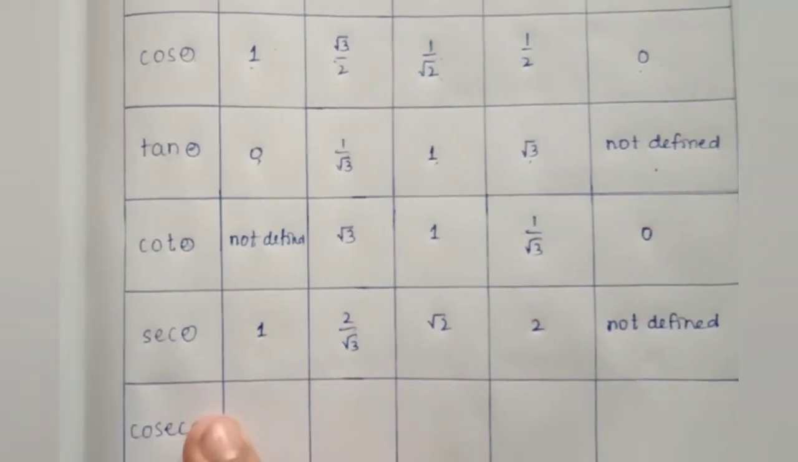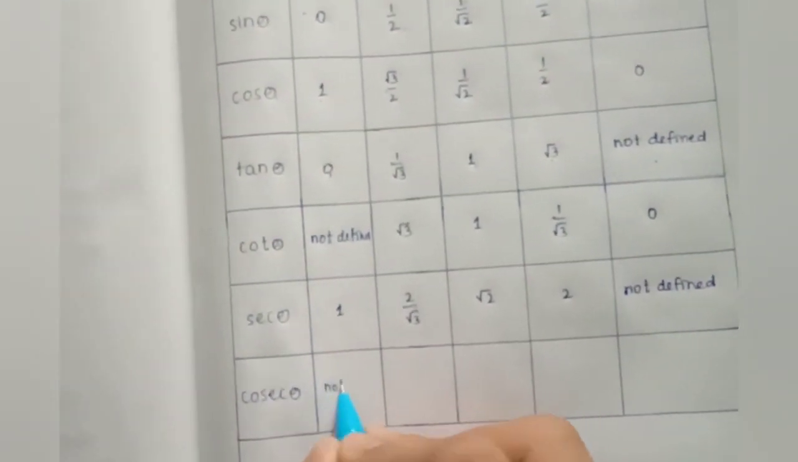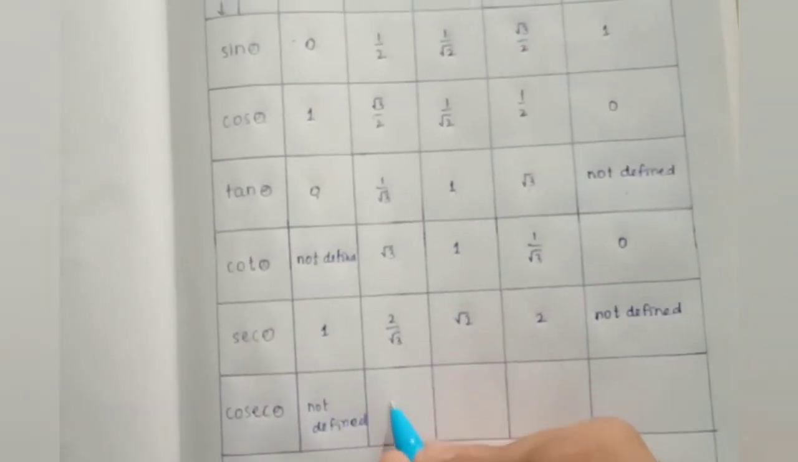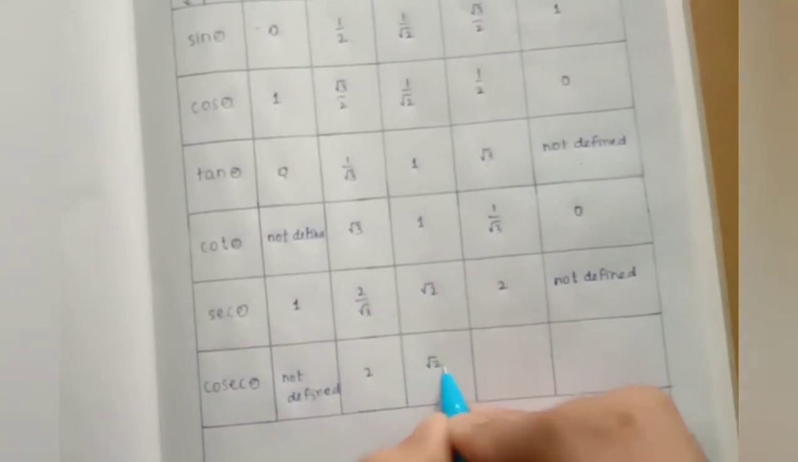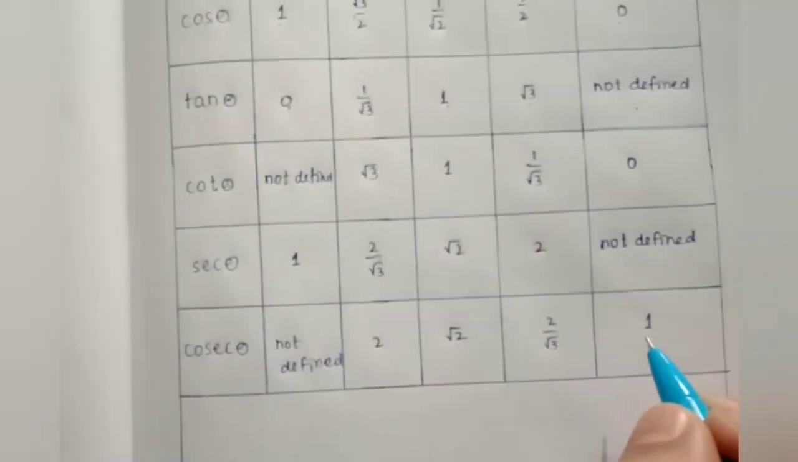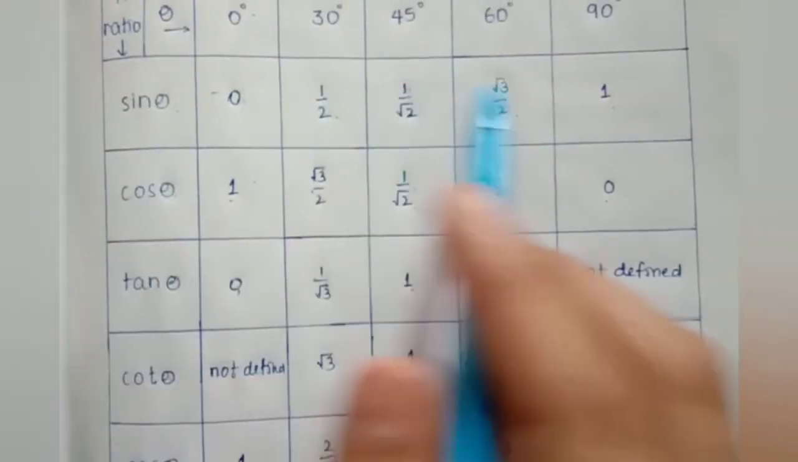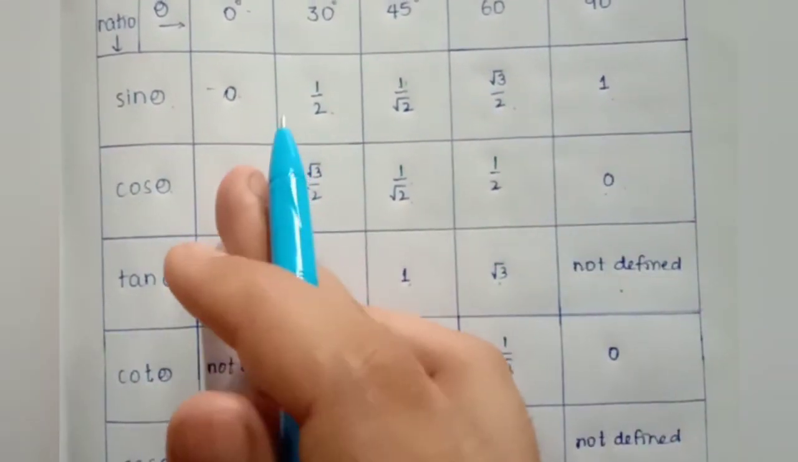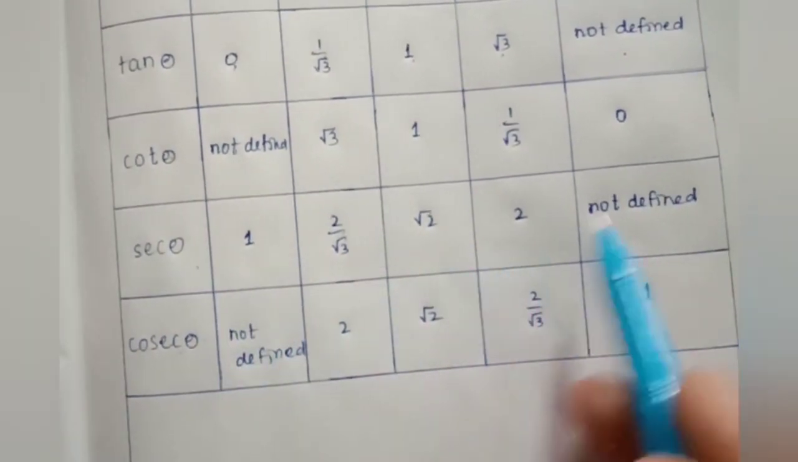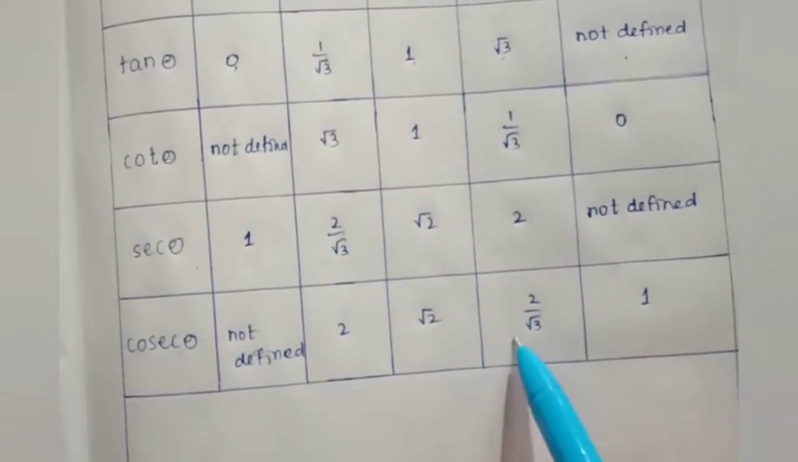And coming to cosec, as you know, cosec is the reciprocal of sine. 1 by 0 is not defined. It's 2, root 2, 2 by root 3 and 1. Hence we can see that as with sine we can write the cos from right to left, in the same way with secant we can write cosecant from right to left: not defined, 2, root 2, 2 by root 3 and 1.